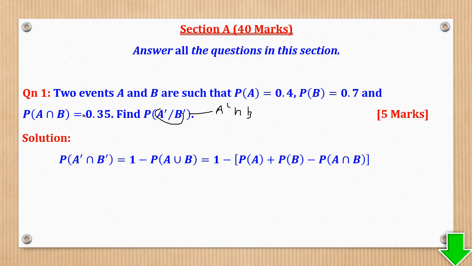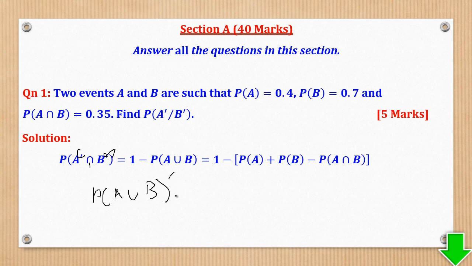But we don't have it yet, so it is better you first get the probability of A complement intersection B complement. To get it, you see here the complement is on each event. So if it goes out, even this sign should change. So in short, this probability is the same as probability of A union B in brackets complement.